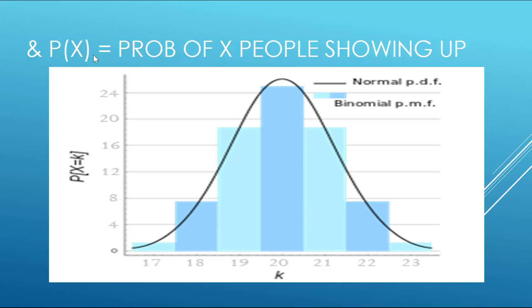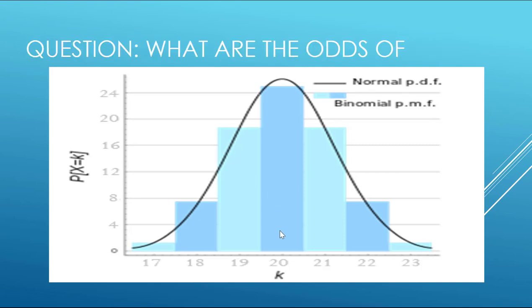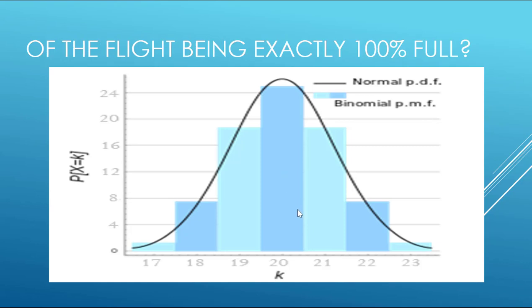And the probability of x will be the probability that x number of people show up. So maybe 18, or maybe 19, or maybe 20, and so on. So first question, what are the odds of the flight being exactly 100% full, of having room for 18 people and exactly 18 showing up? That is the ideal.